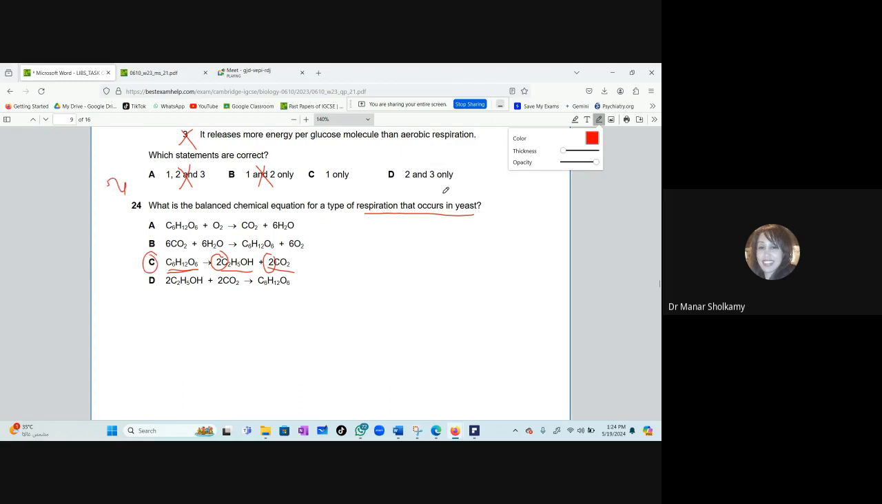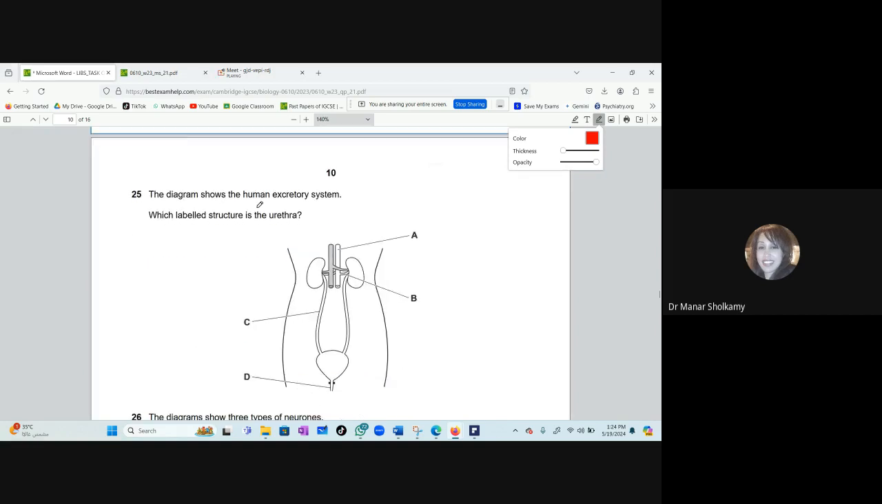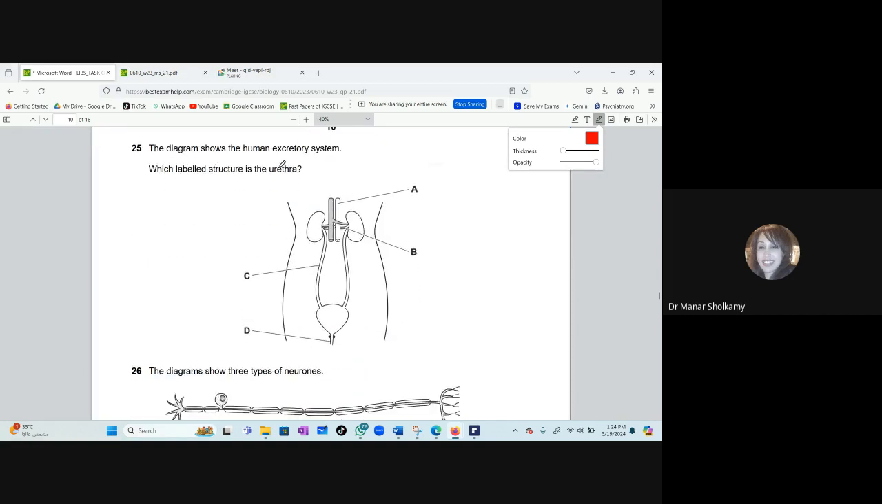Now, if you notice, this question is repeated. It was repeated in variant 22, the one we solved yesterday and today. Which labeled structure is the urethra? D. Not the D, ureter. D, correct. Now, what is the ureter? C. Yes, the C is the ureter, correct.